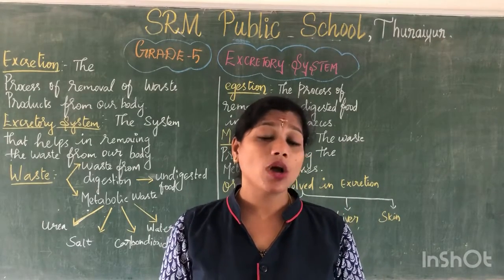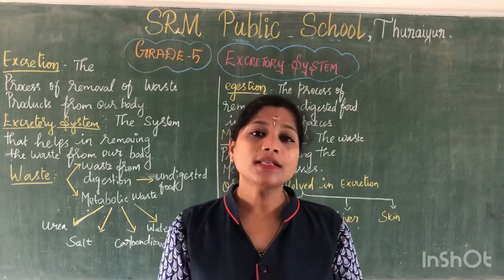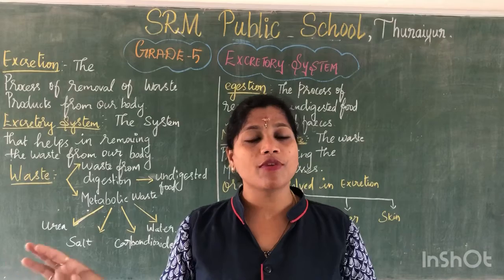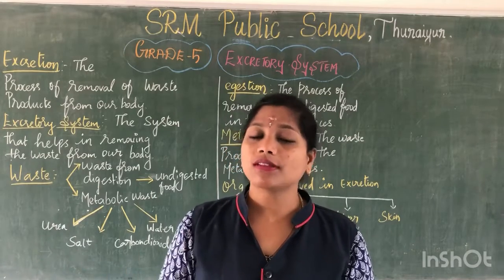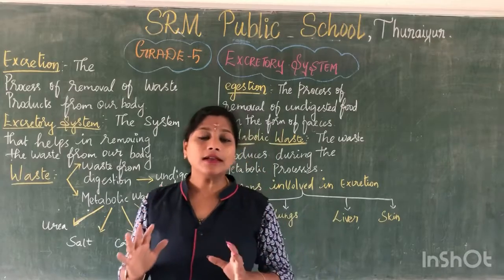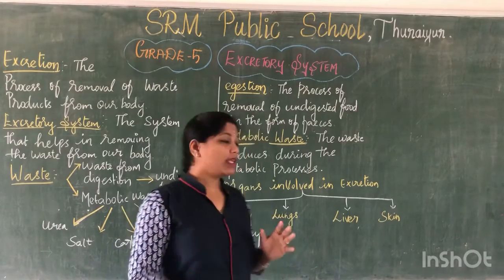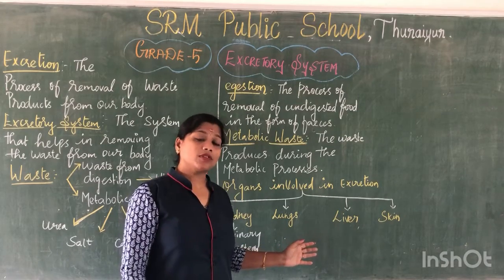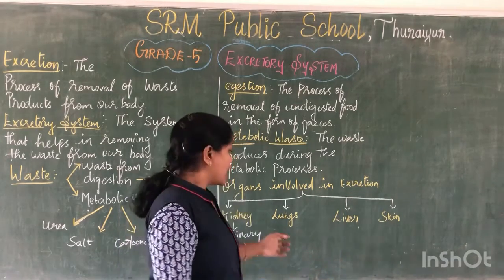That straw-colored liquid is urine. Once your bladder is full, this urine has to be removed from our body through the urethra. Clear, all of you? This is the function of the kidneys. Then we will talk about the associated organs. Already we discussed this in the last class. Lungs.